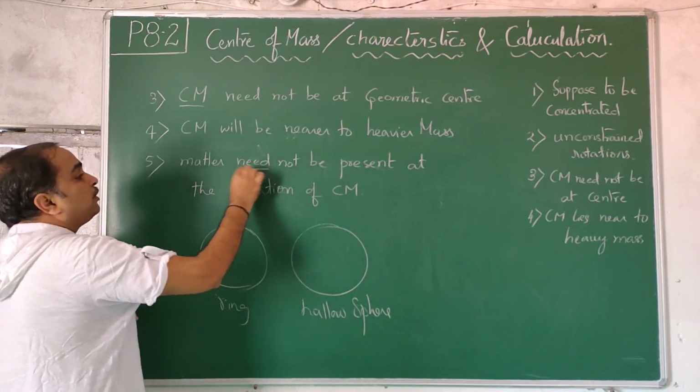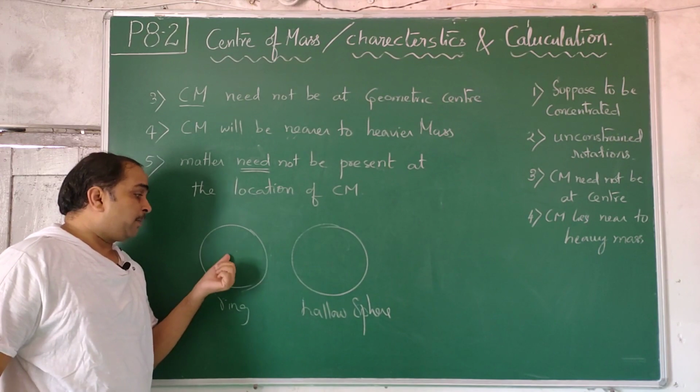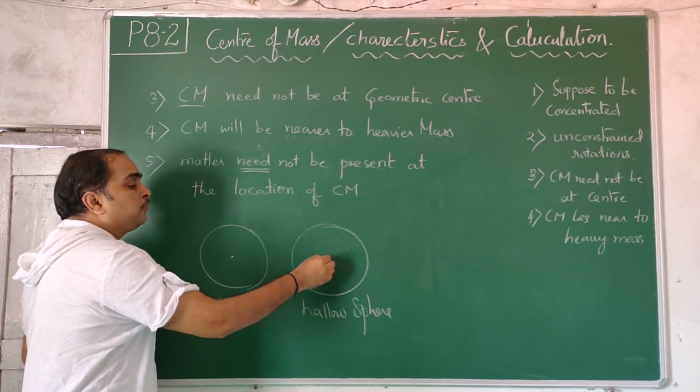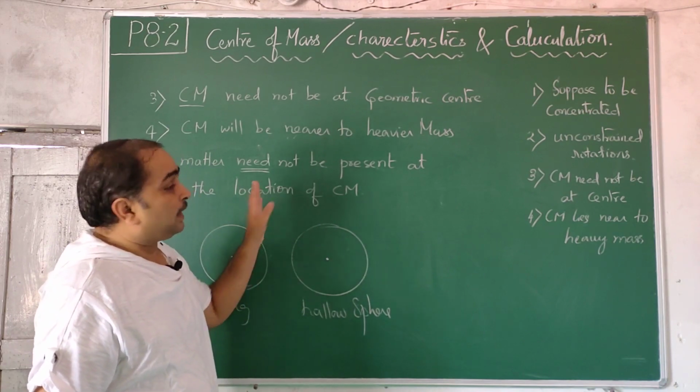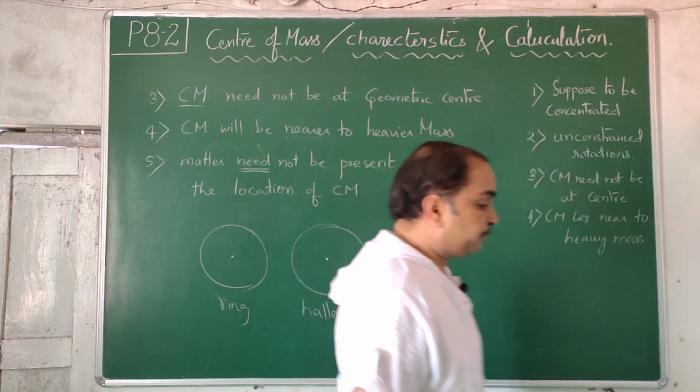That's why I use the words "need not be." Even if it is a solid disk, matter may be present at the center, and for a solid sphere, matter will be present at the center. So it is not compulsory that mass should be present.